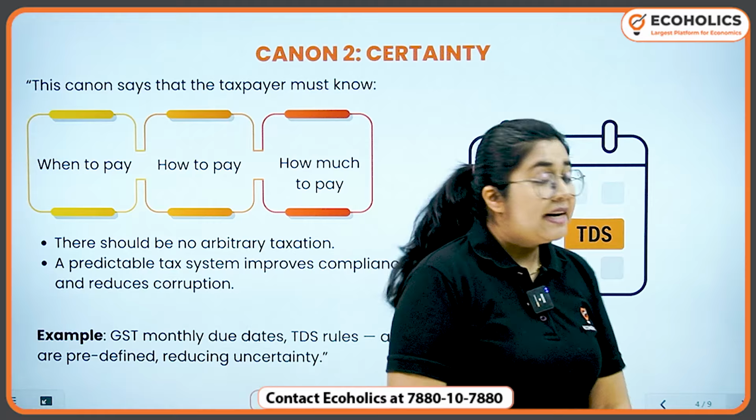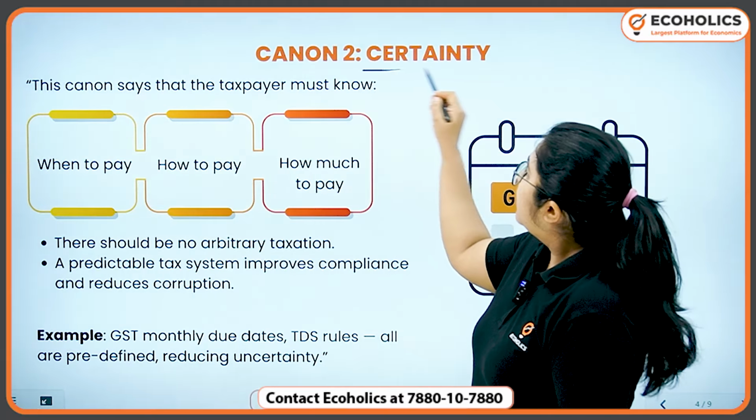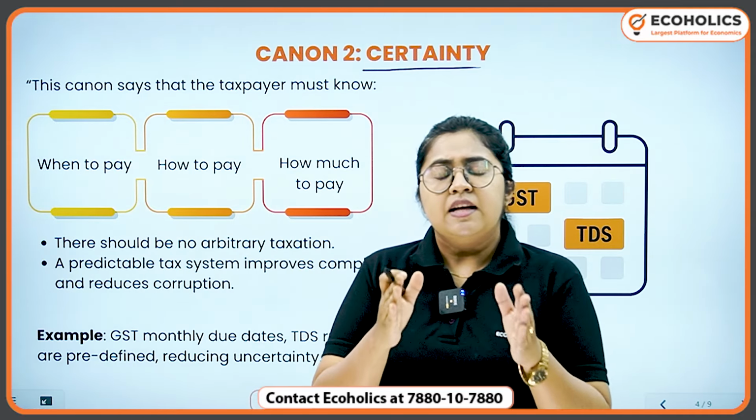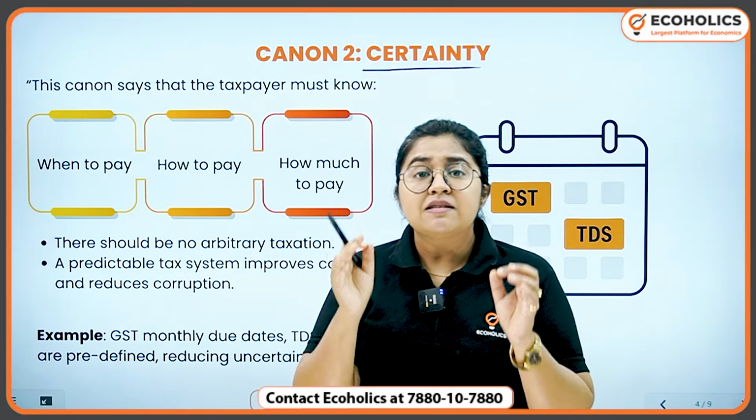Now, next we have the canon of certainty. As the word suggests, the taxation system should be certain.